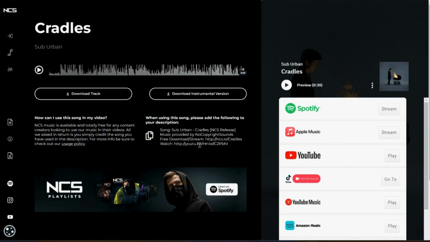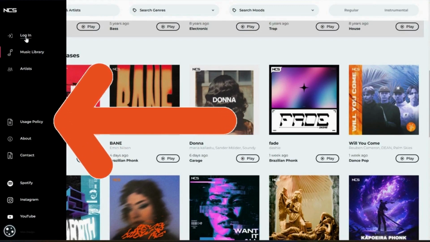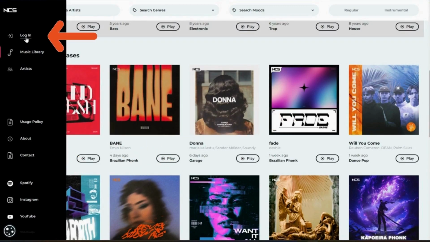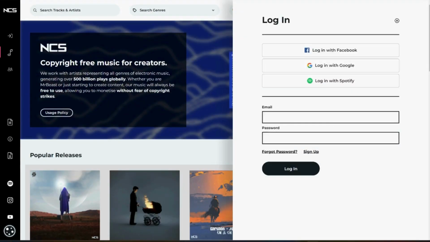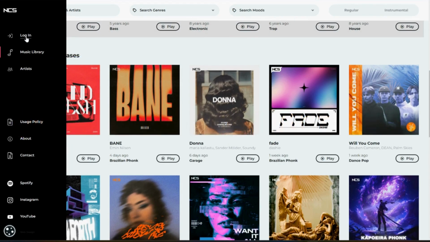All right, so moving on, in the top left-hand corner, this little column here in black under NCS, you'll notice it says login. So here you're able to log in if you already have an account with them. Great, then go ahead and log in. If you don't, then this is your time to go ahead and create an account with them, which is super straightforward. Then from there, underneath login, you will notice it says music library, and that's pretty much what I've just shown you, basically how to go through the music library, which is pretty simple as well.